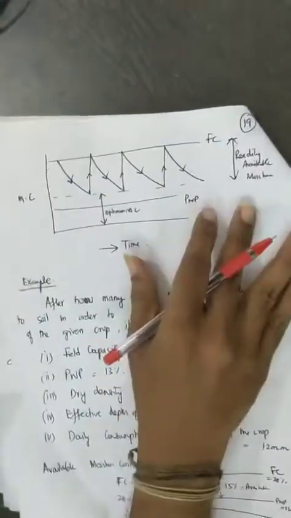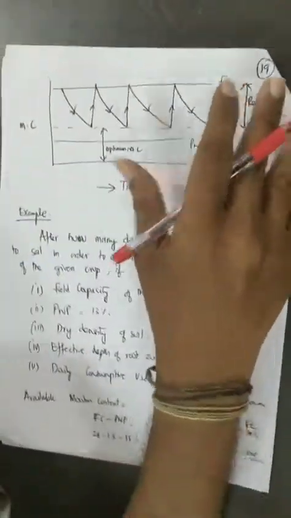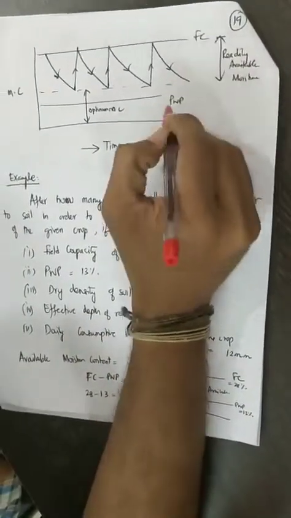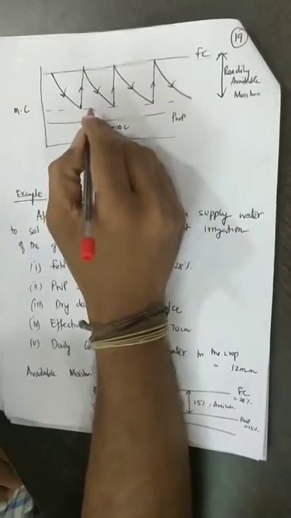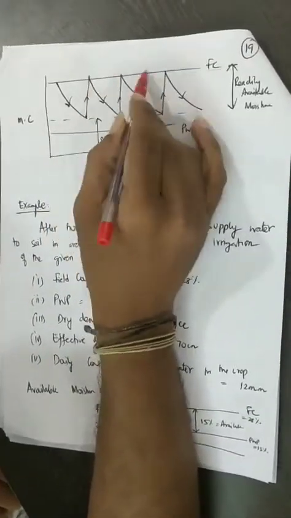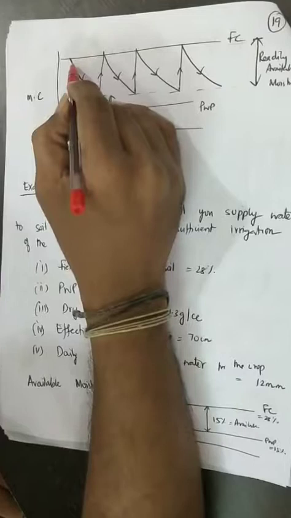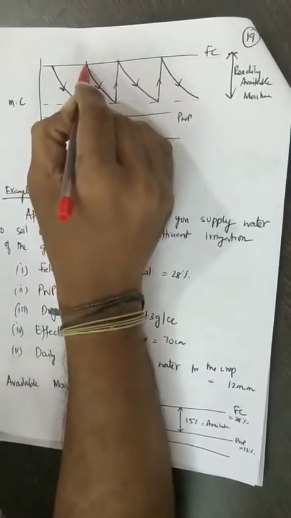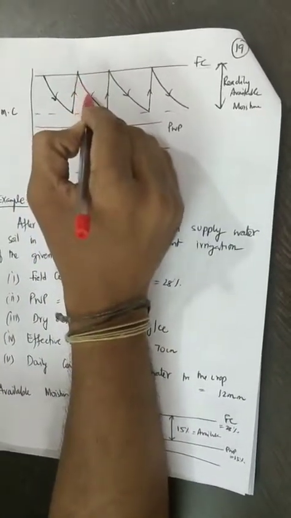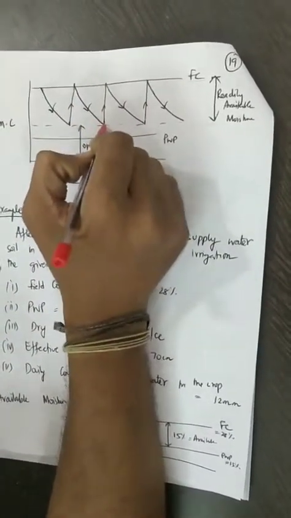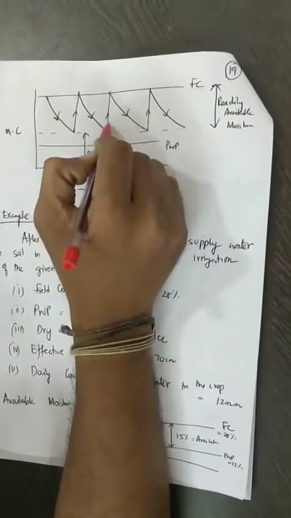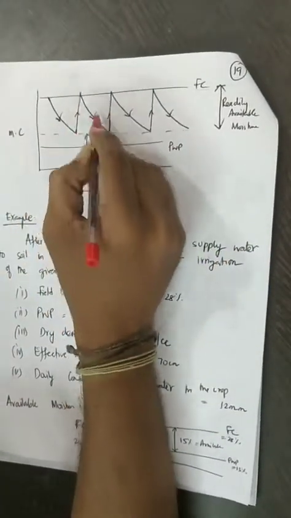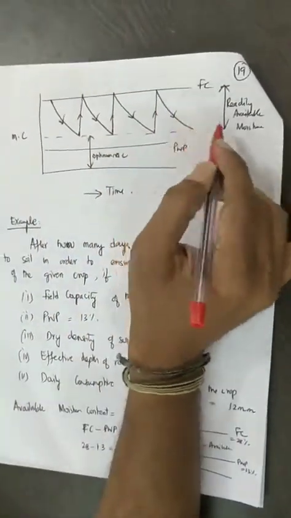So this diagram very clearly shows the readily available moisture, field capacity and the permanent wilting point. This is the optimal moisture content and this is the field capacity, and you can see the moisture content drops when the crop is growing. Again you irrigate, the water content comes back to the field capacity, and the crop uses the water for its growth, it comes down to the readily available optimal moisture content, and again you irrigate, it increases, again it uses, again you irrigate. So this is the cycle that we have to keep following for the entire crop period.